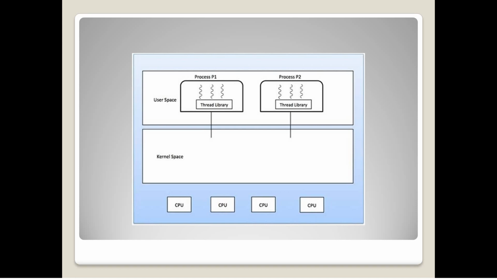Here you can see that the coding is taken from the thread library, and the user space is doing all the job. These represent the threads, and there is no coding in the kernel space. Everything is done in the user space.